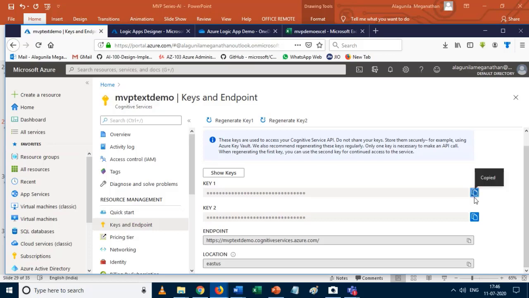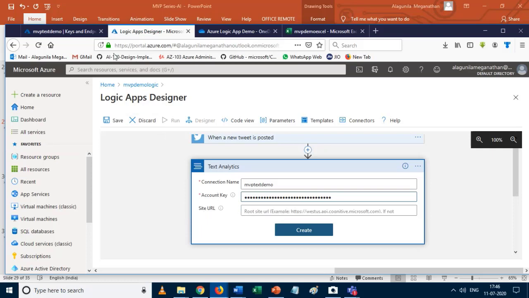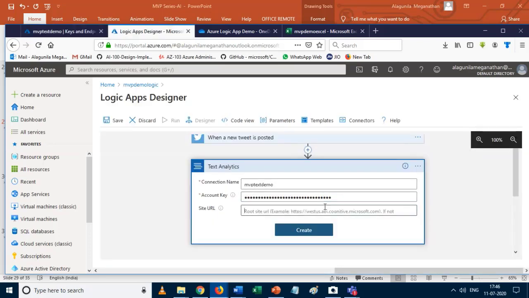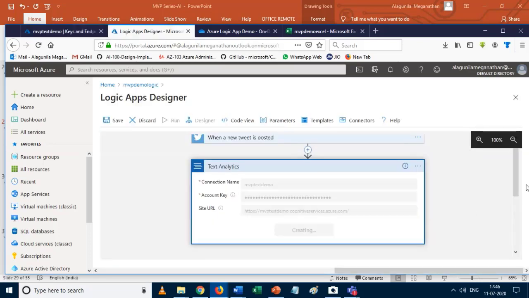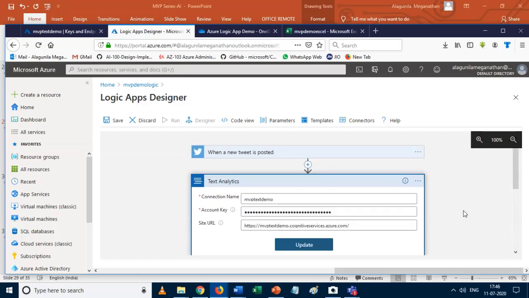I just copy the first key and paste it over here. For site URL, it's the endpoint. So I just copy that and paste it here. So I just click on create. Once it takes all the values and evaluates them, it creates the flow.